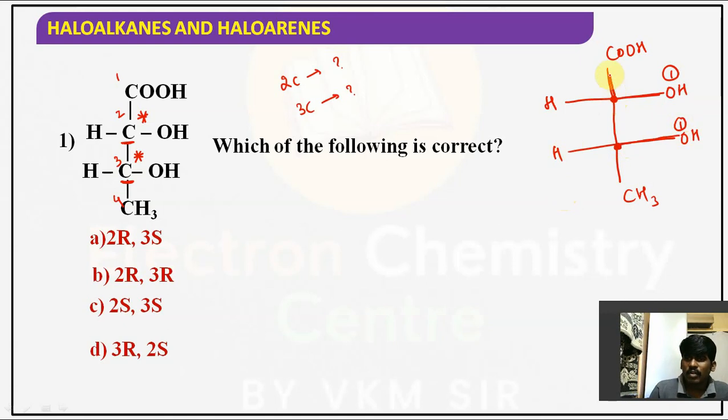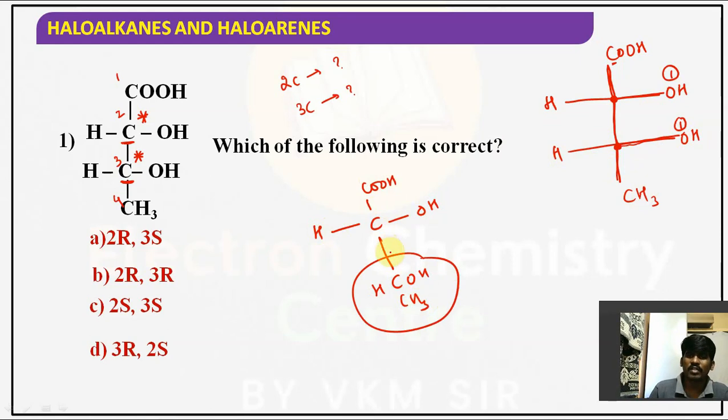Now, this carbon is connected to carbon. Check it. This carbon is connected to carbon, and similarly this carbon is connected to carbon. Priority will not be settled here. Okay, let's see the next atom. Here carbon, here oxygen is there. The whole group you have to consider. What I mean to say, H, C, COOH, OH, it is connected to a group CH, OH, CH3. This is the whole group with respect to this carbon.